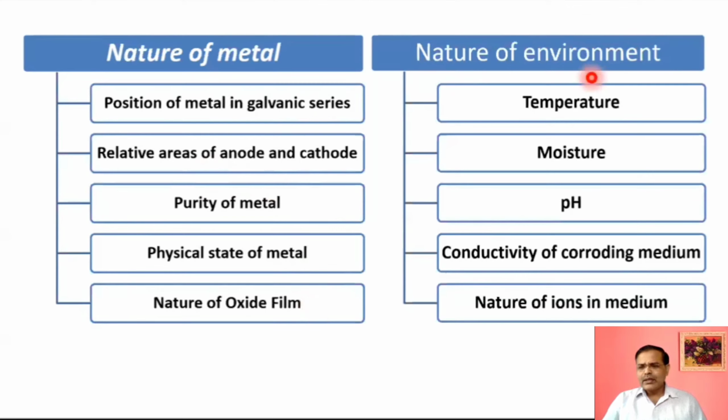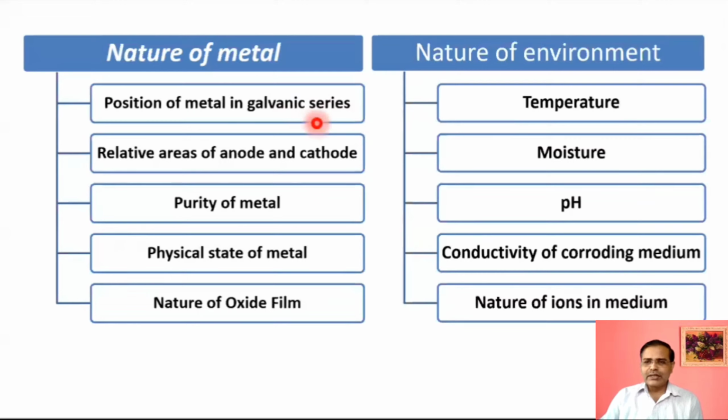While nature of environment, it means nature of metal related to the quality of metal or the type of metal. There are these particular examples, or we can say parameters. And related to environment, it means environmental conditions: temperature, moisture, pH, etc. So these are the environmental conditions that are to be classified under the nature of environment. So we'll see it one by one. Remember it very properly. This is a very important topic.